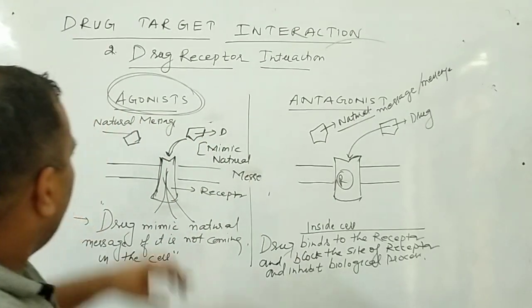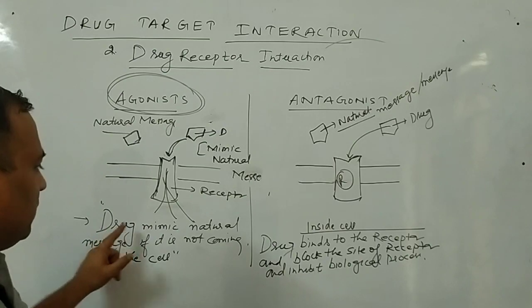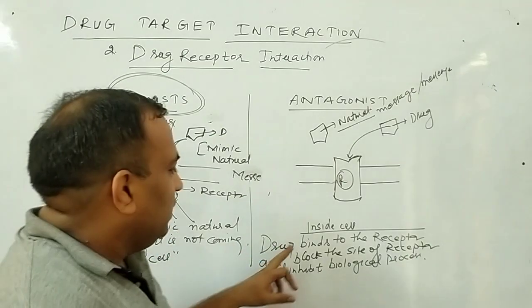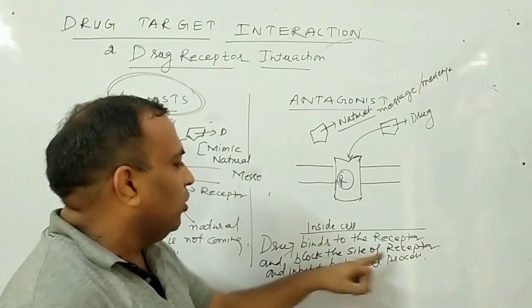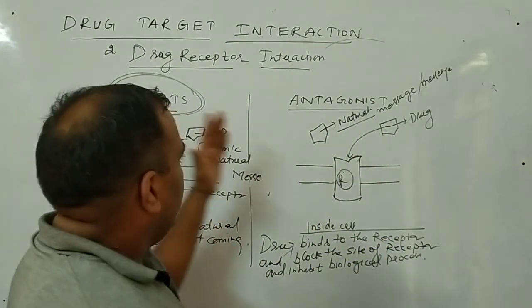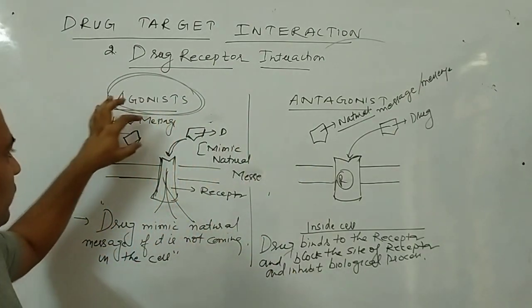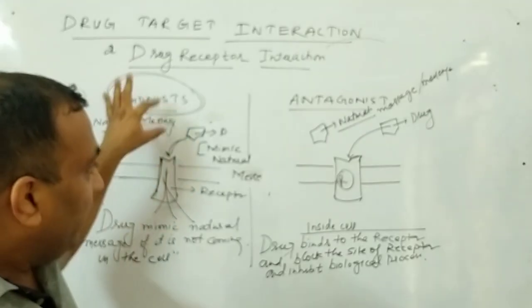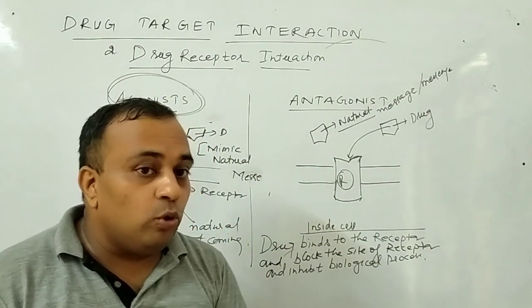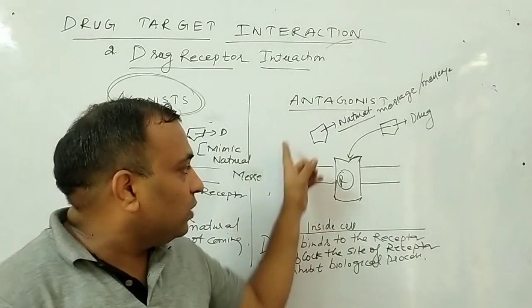Just simply, what is the meaning of agonist? In this, the drug mimics the natural message if it is not coming. Here, the drug binds to the receptor and blocks the site of the receptor. Two things, clear? Agonist, antagonist. Agonist happens when the natural message is not coming. Antagonist happens when we have to stop the natural message.